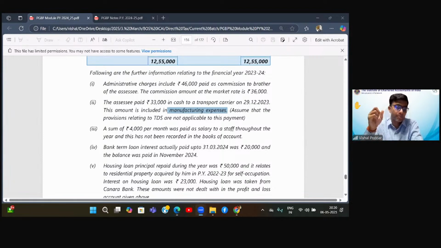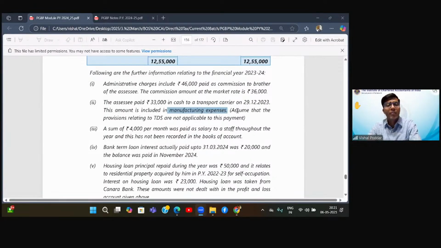40A bracket 3. Now 40A bracket 3 says whenever I am making payment for which I am claiming deduction and the payment exceeds 10,000, there is a problem if it is by cash. However, in the same section, there is a relaxation given for payment of transport charges. What is the relaxation? Yes, very rightly pointed out by many that the limit for transportation is 35,000. For all other expenses, it is 10,000, but for transportation, the limit is 35,000.